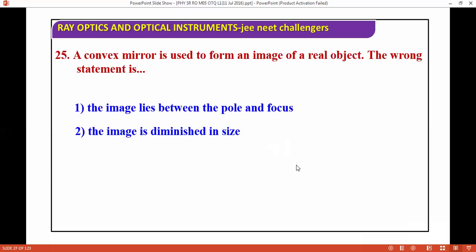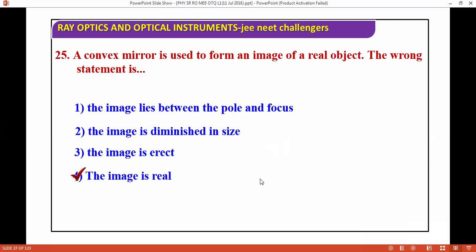Convex mirrors are conventionally used to form images of real objects. It's an easy question. The wrong statement is that the image is real. That is totally nonsense and an easy question.